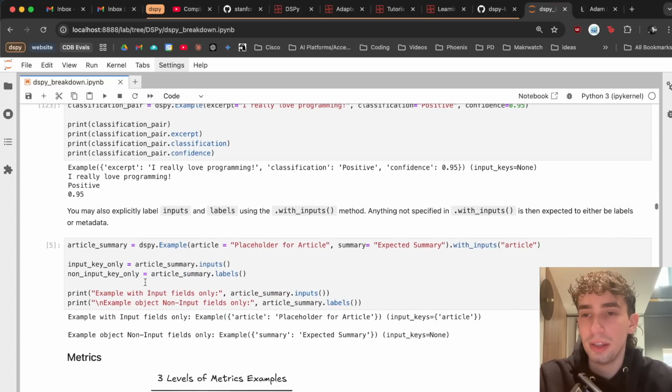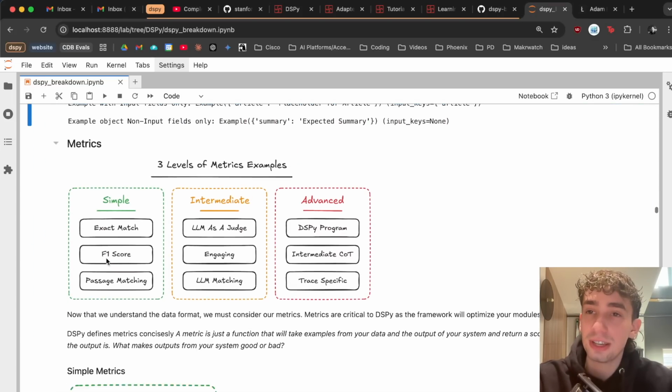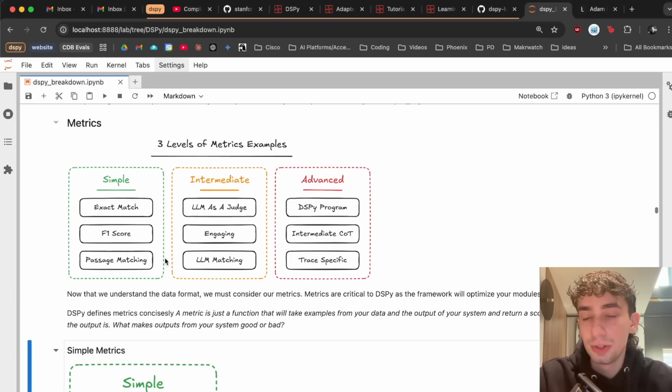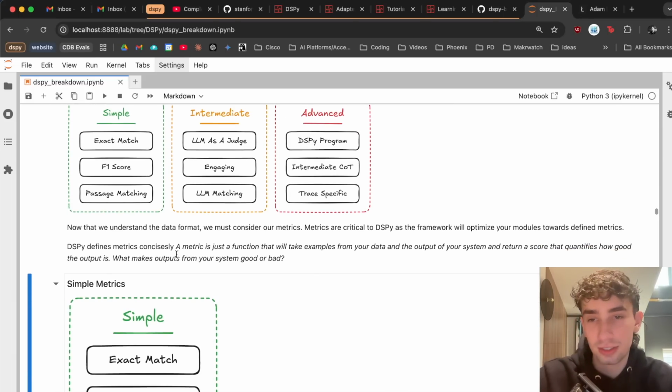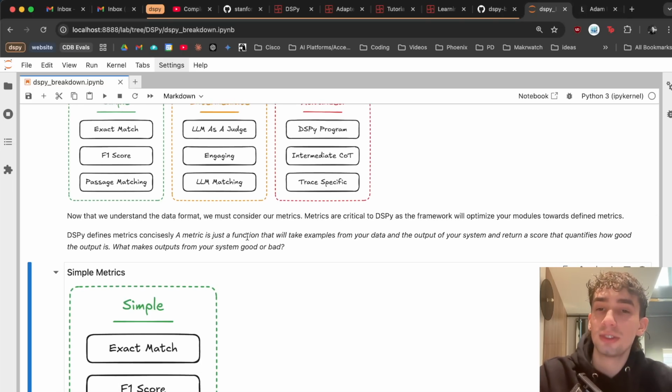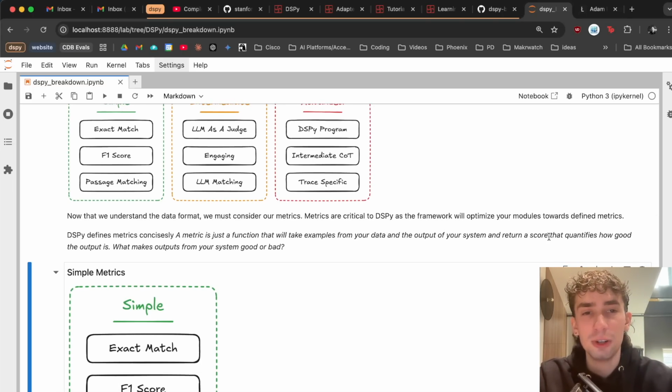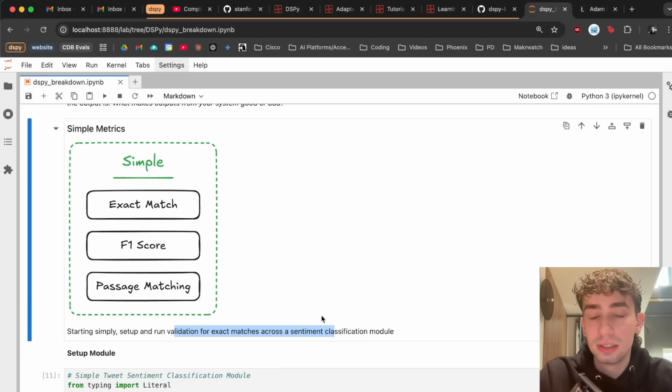But with an understanding of that out of the way, let's actually look at defining metrics. To just reiterate with DSPy's official example, they define metrics concisely as: a metric is just a function that will take examples from your data and output of your system and return a score that quantifies how good that output is. Essentially, what makes outputs from your system good or bad. Let's look at some simple metrics just for some examples to start.